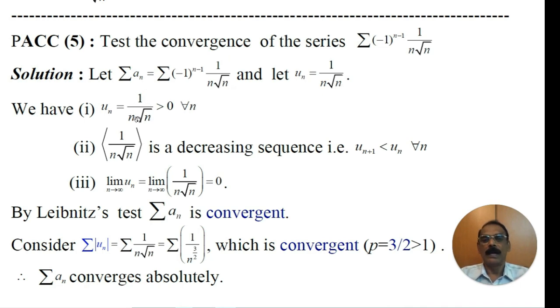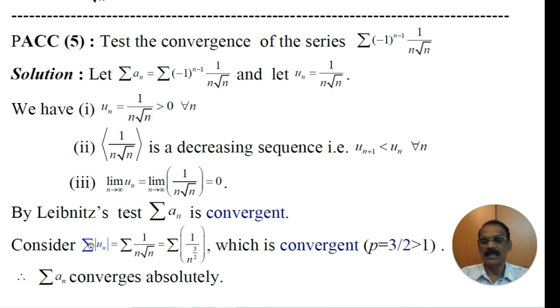Therefore, uₙ is equal to 1 by n into root n, which is positive for all n, and hence the first condition of Leibniz test is satisfied. And 1 by n into root n is a decreasing sequence because uₙ₊₁ is less than uₙ for all n, and the limit of uₙ, the limit of 1 by n into root n, is equal to 0. Hence, by Leibniz test, the series is convergent.